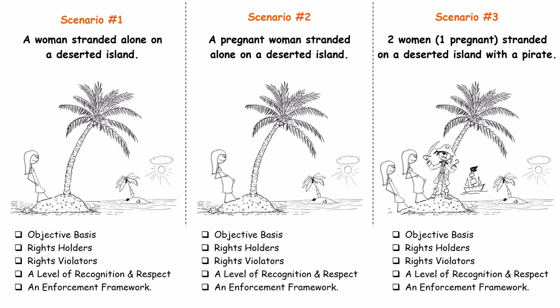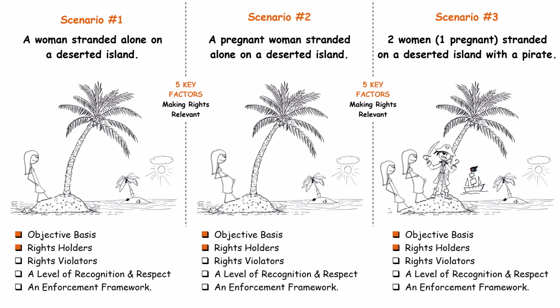Below each of the 3 scenarios, you'll find the 5 key factors required for rights to be relevant. If any one of these is missing, rights don't apply because the conditions for a rights-based habitat necessary for human survival and flourishing don't exist. As noted earlier, none of the scenarios qualifies as a rights-based environment. Your task was to identify which factors are missing in each case. To begin, the foundational objective basis for rights is present in all 3 scenarios, because this basis exists within every human being, regardless of context. Each scenario also includes rights holders, so we're good on the first 2 factors.